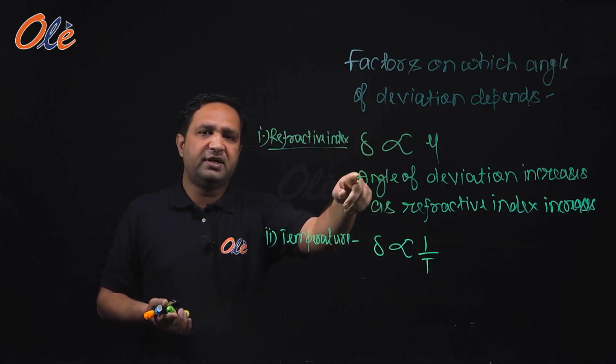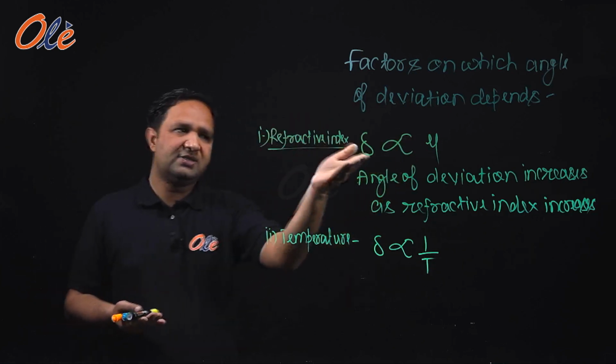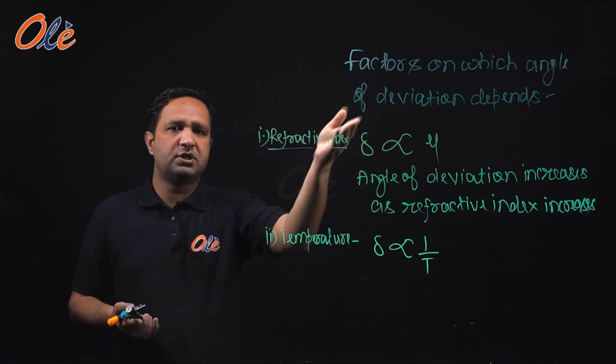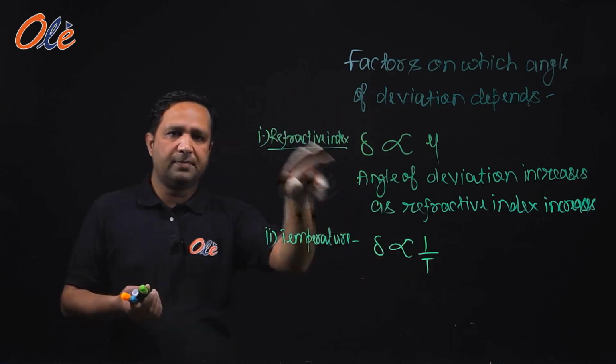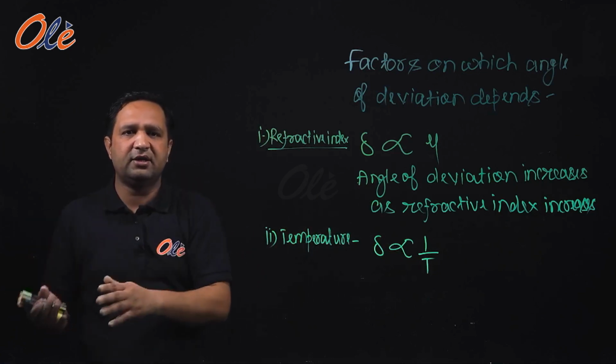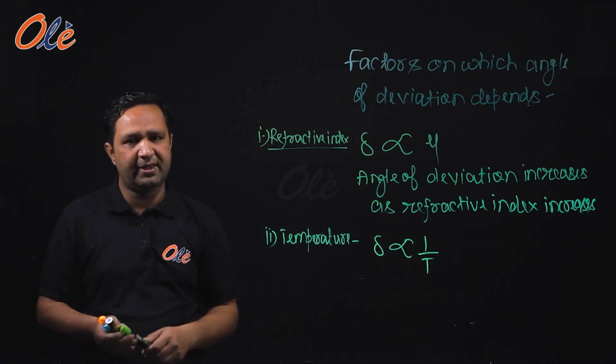The refractive index of a denser medium is more, and since refractive index is directly proportional to angle of deviation, here the material is becoming rarer. Hence the temperature is inversely proportional to angle of deviation.